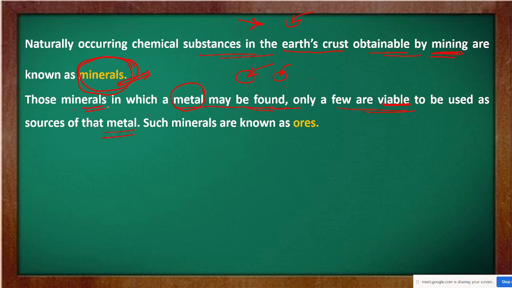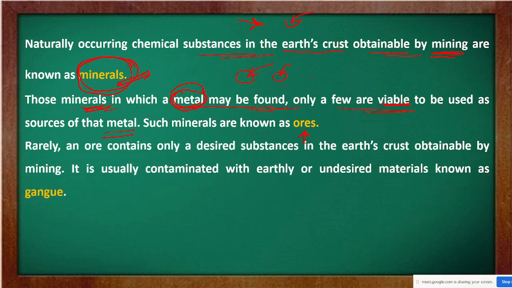So the mineral from which a metal can be extracted profitably is known as an ore. Once again, everything obtained from the earth's crust cannot be used as a source of a metal. Those minerals which are used as a source of some metal are known as ores.